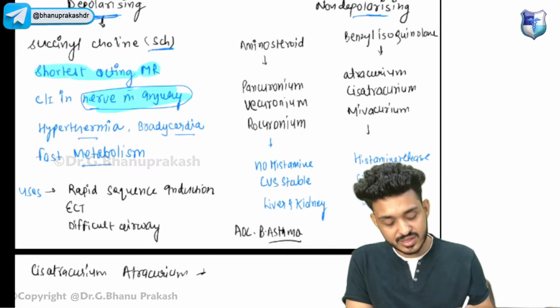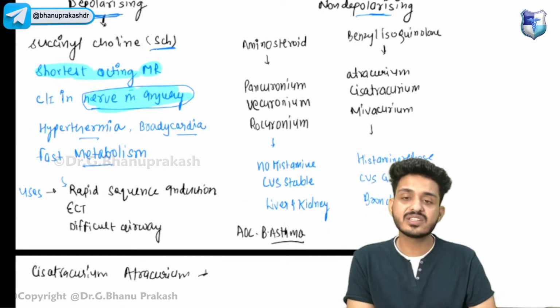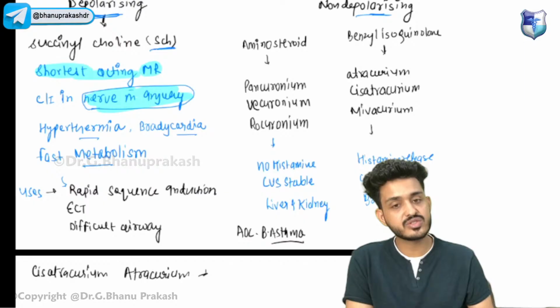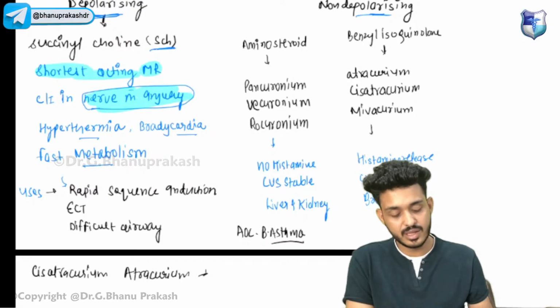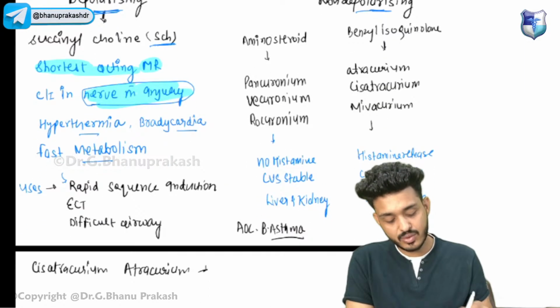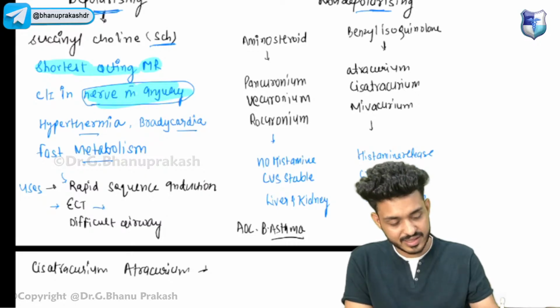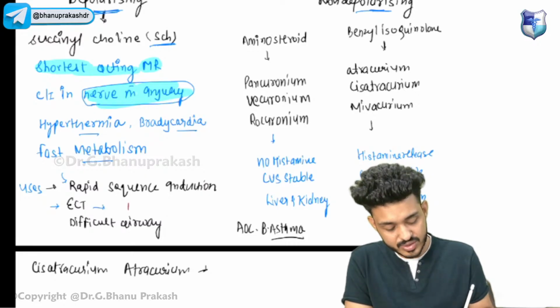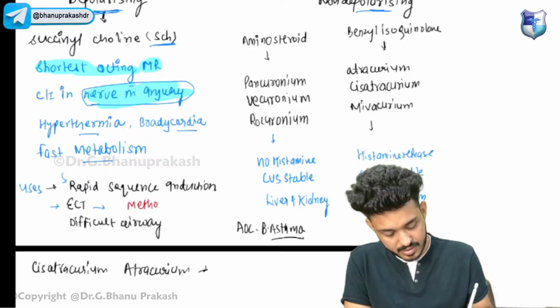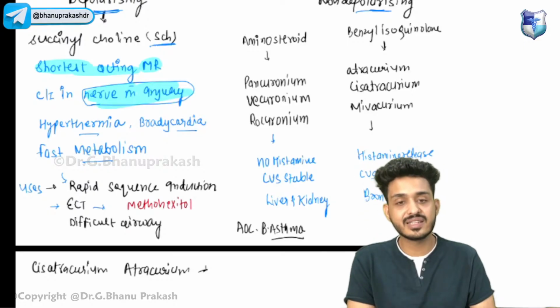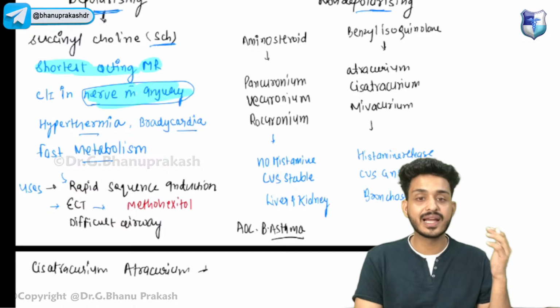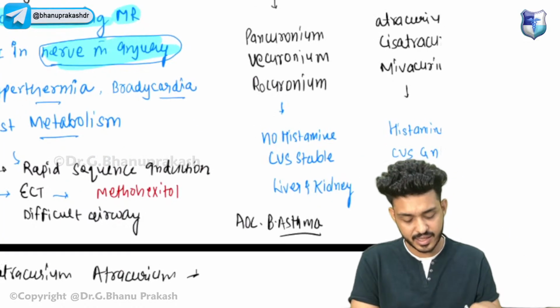What are the uses? Rapid sequence induction, we can give the patient succinylcholine. Second, ECT. Remember guys, now the drug has changed. For ECT we are using methohexital, the drug that we are using nowadays for electroconvulsive therapy, which we will be studying in psychiatry.